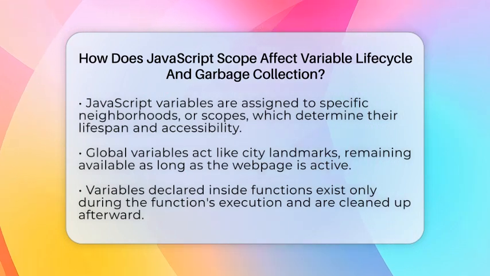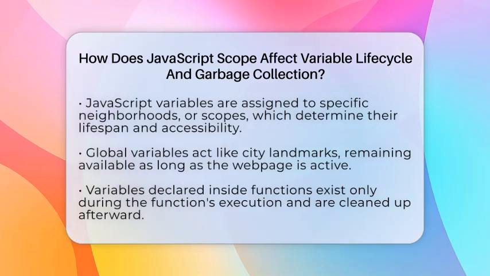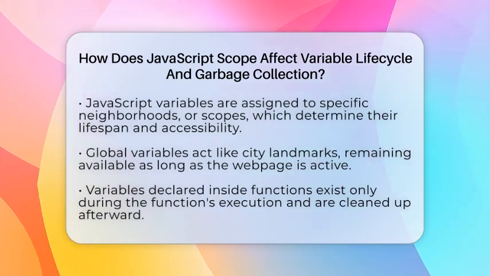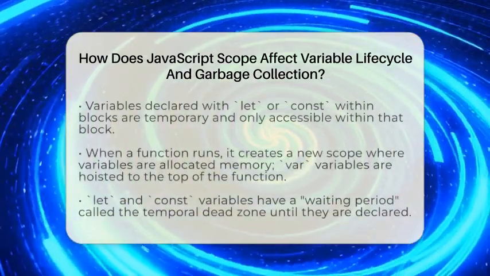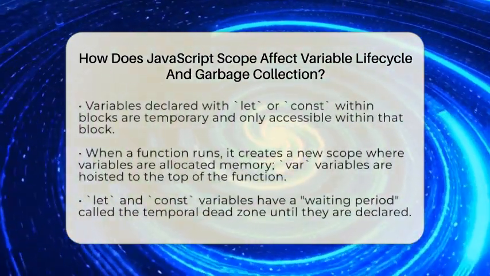Global variables are like citywide landmarks. They stay around as long as the city exists. Variables inside functions are like residents who only stay during the event and leave when it ends. Variables declared with let or const inside blocks are like temporary visitors. They only stay within that specific area.